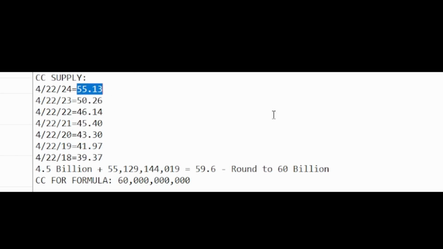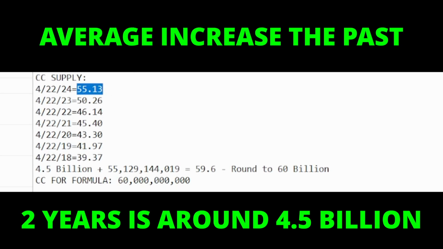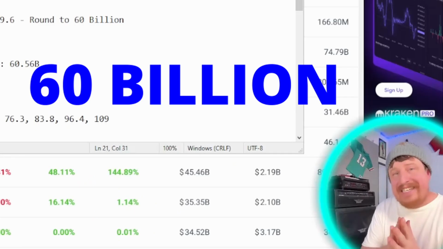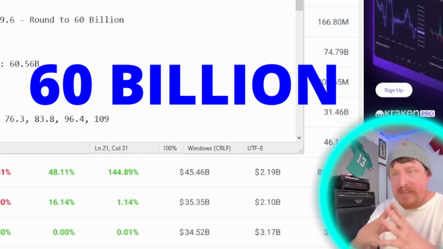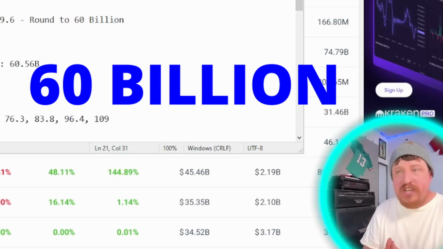to 50 to 55. So just to keep these projections on the safer side, I looked at the last couple years and saw that on average it's going up around 4 to 4.5 billion as far as the circulating supply. So I took the current circulating supply and added 5 billion to that, rounded to a nice even 60 billion, because as I anticipate this bull run to end sometime between the end of this year and the end of next year, any XRP that I hold I plan on selling before the end of 2025. So we just went with a nice even 60 billion, which should give or take a billion or two give us some pretty safe projections.